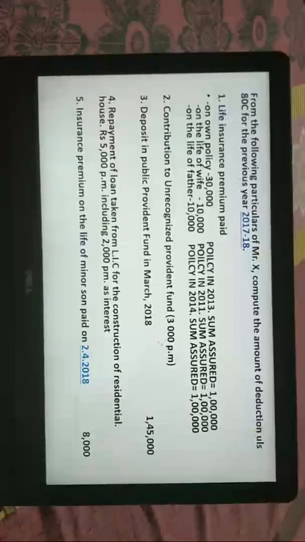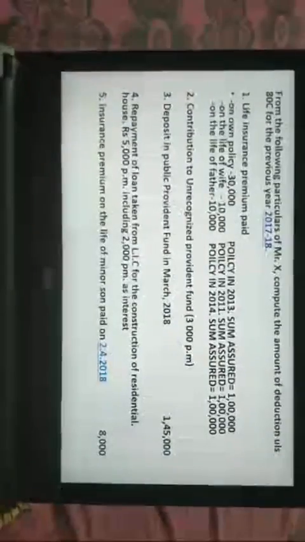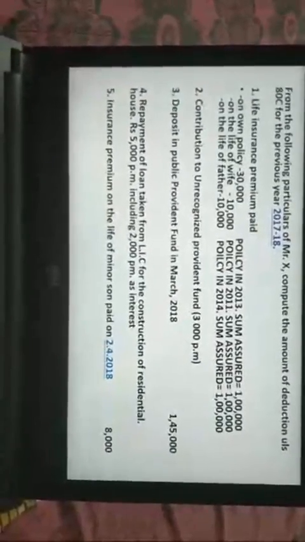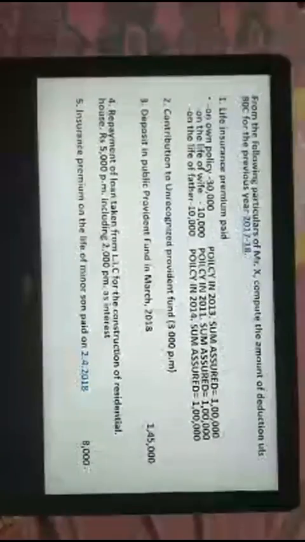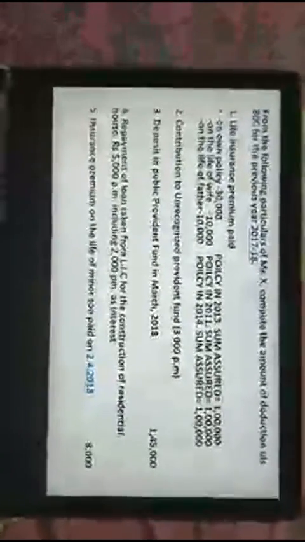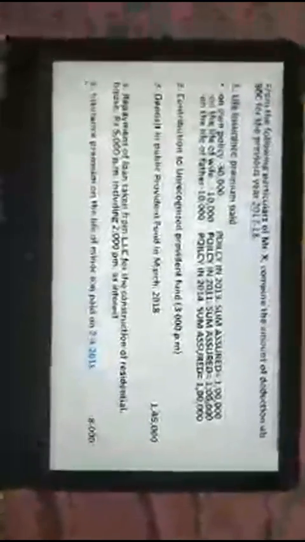So before I display, we spoke about life insurance premium, then we spoke about Provident Fund, we spoke about Sukanya Samriddhi, Post Office Savings Bank, NSC. For the previous year: contribution to organized provident fund, deposits in public provident fund, repayment of loan, insurance premium. Now, there are minor points which I would like to discuss with you after you solve the question, but I think I would give you a good 3 minutes to solve this question. So please start solving the question.